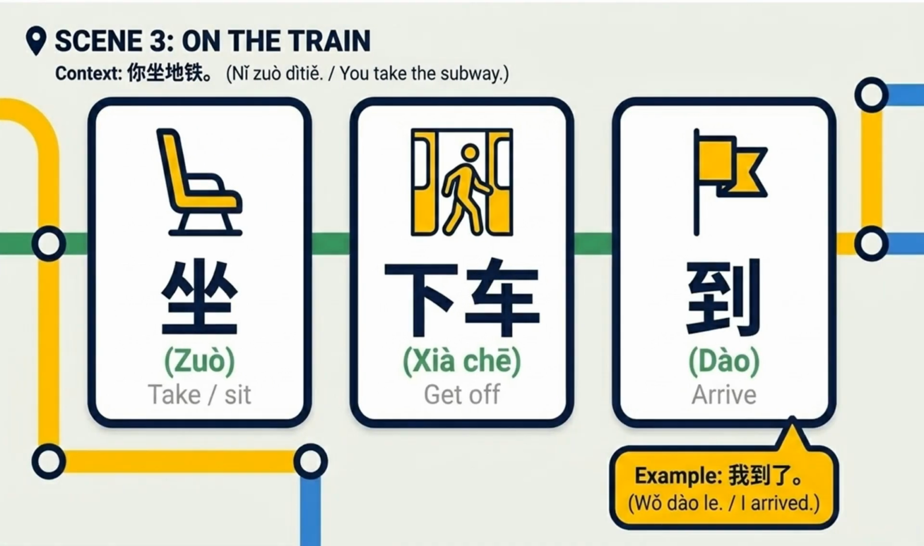Scene 3. On the train. Zuò means take or sit. Xià chē means get off. Dào means arrive. For example, wǒ dào le, I arrived.